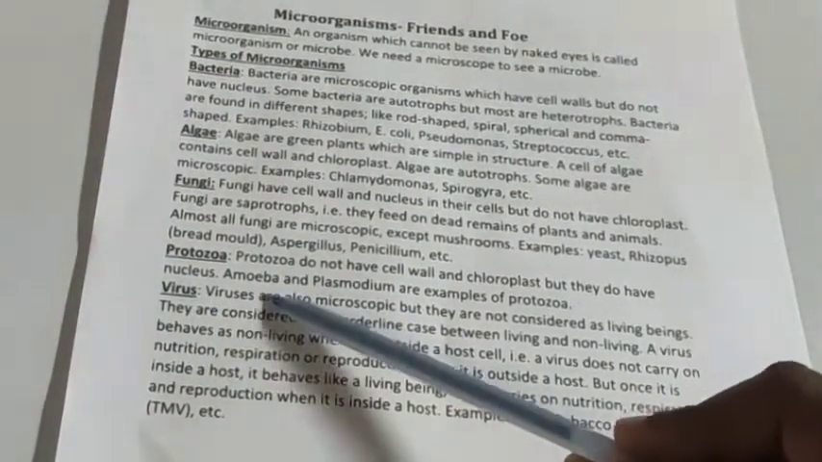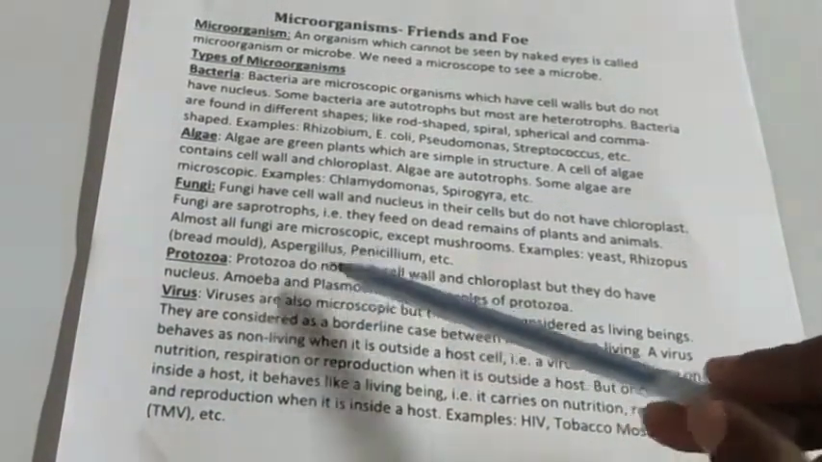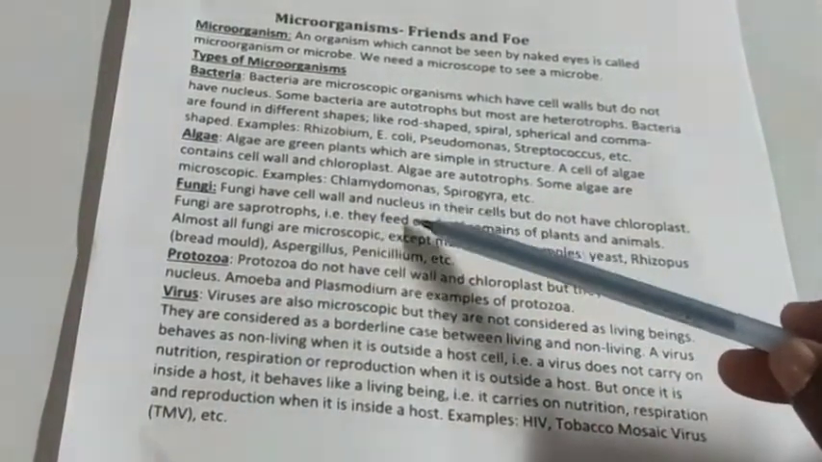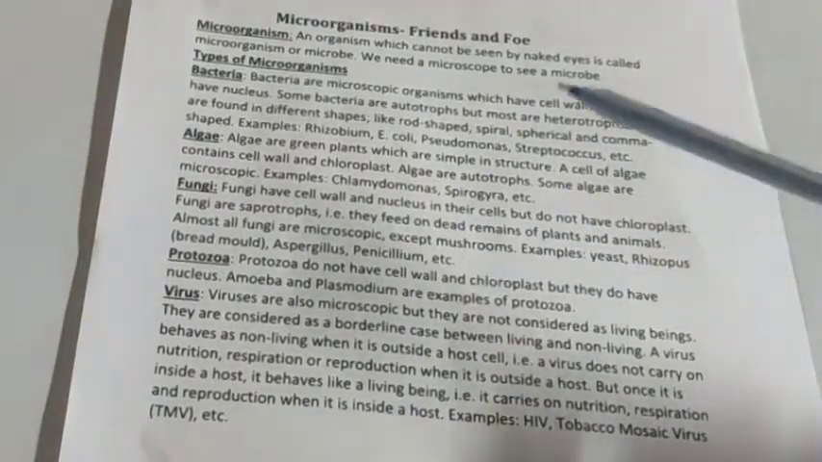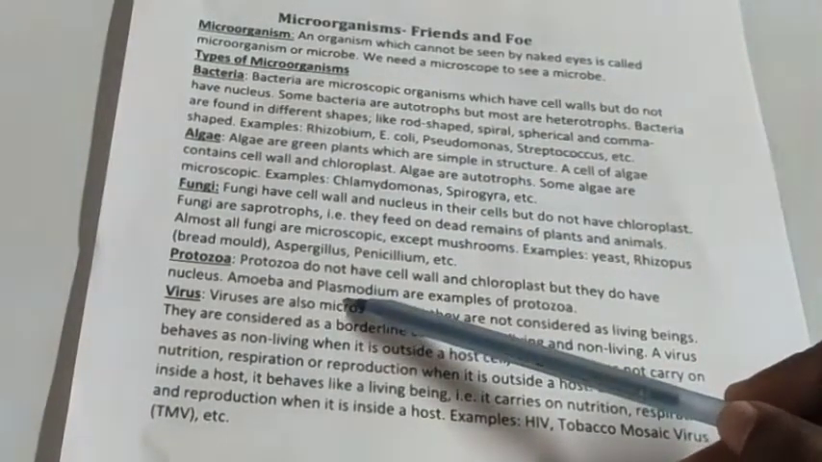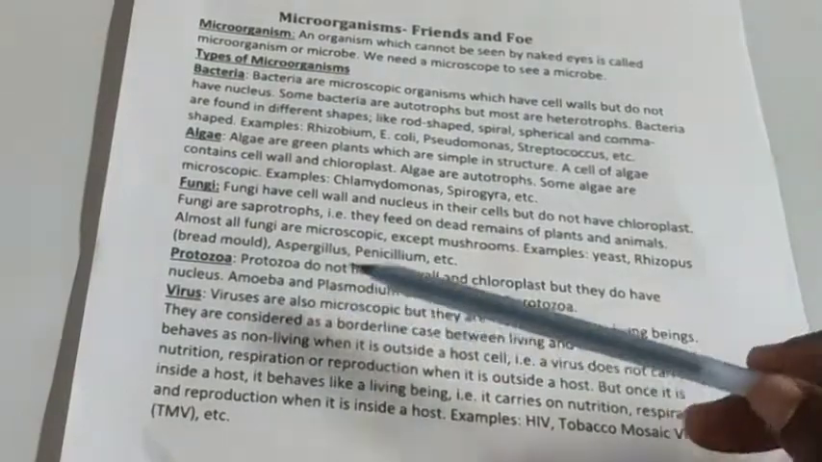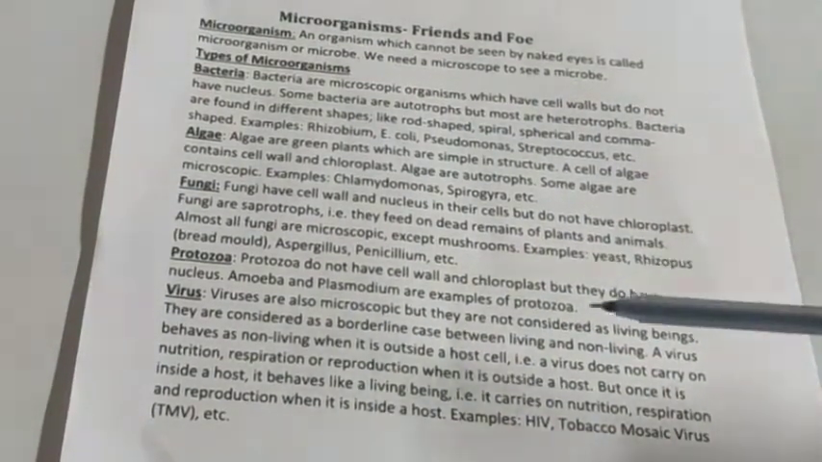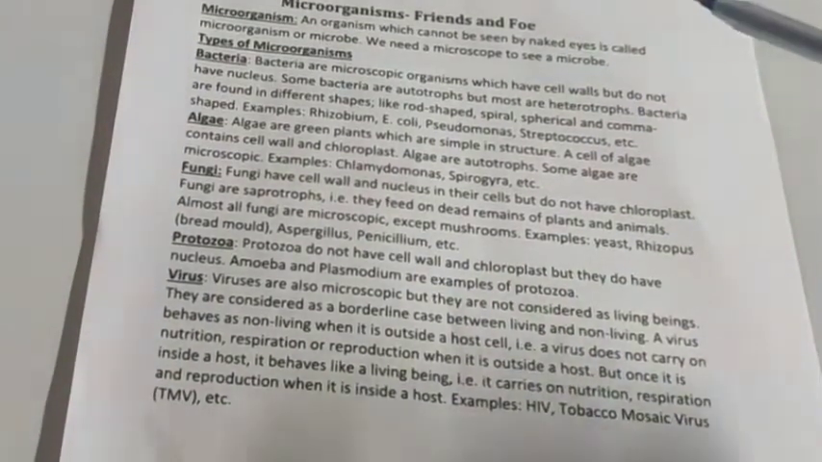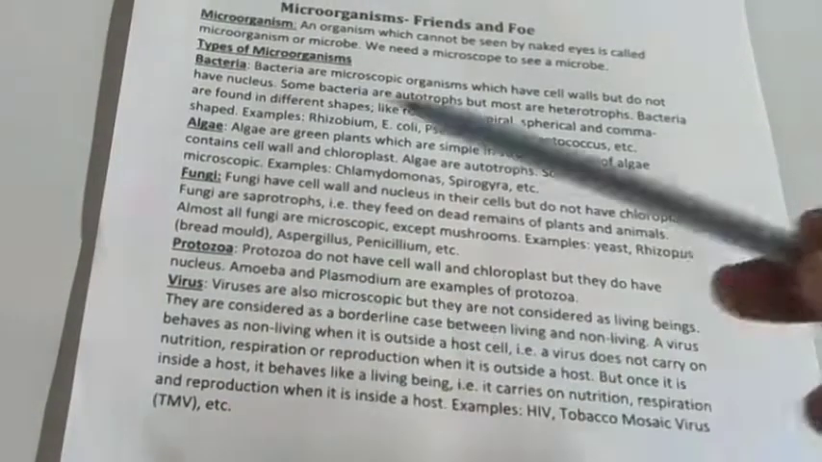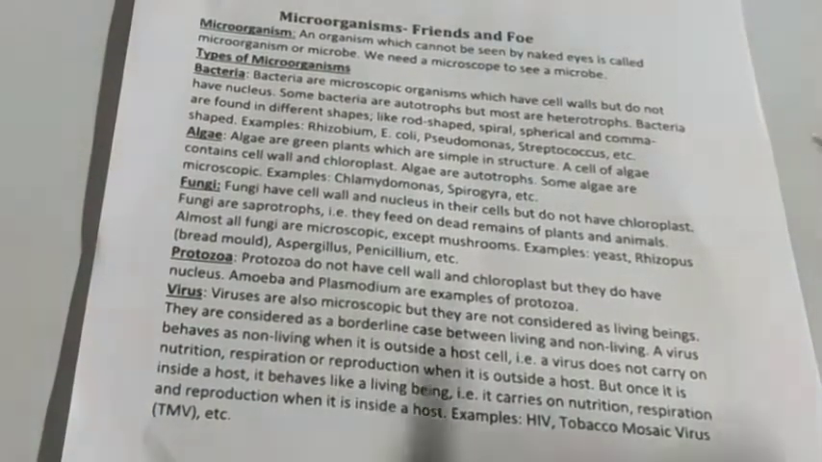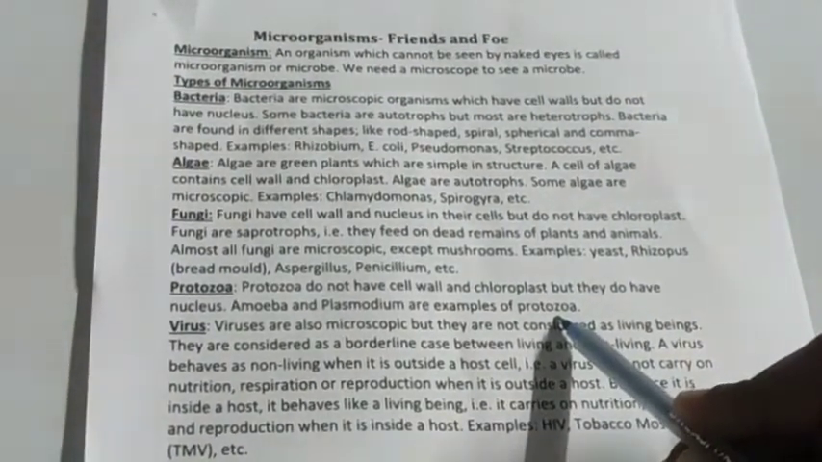Our next class is protozoa. Protozoa do not have a cell wall or chloroplast, but they have a nucleus. Fungi also contain a cell wall, chloroplast is absent, and a nucleus is present. Protozoa will not contain a cell wall, but it contains a nucleus. Examples of protozoa are amoeba and plasmodium. So these are the classes of microorganisms.